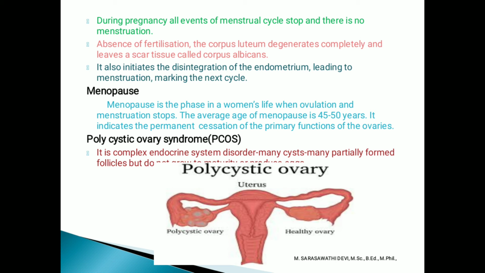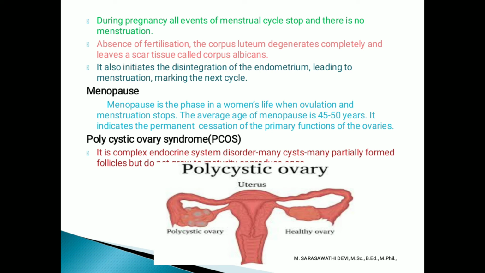Menopause. Menopause is the phase in a woman's life when ovulation and menstruation completely stop. The average age of menopause is 45 to 50 years. It indicates the permanent cessation of the primary functions of the ovary.